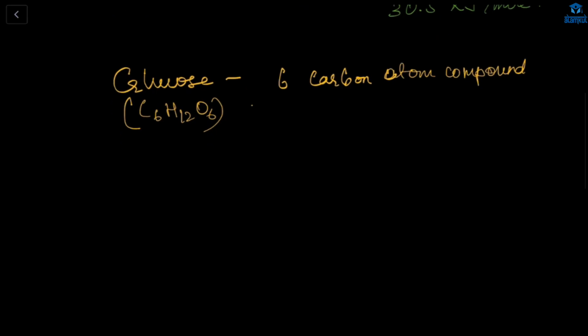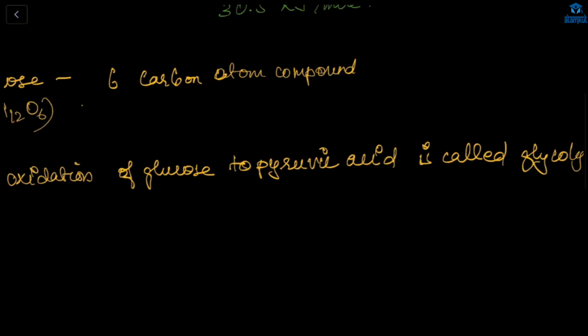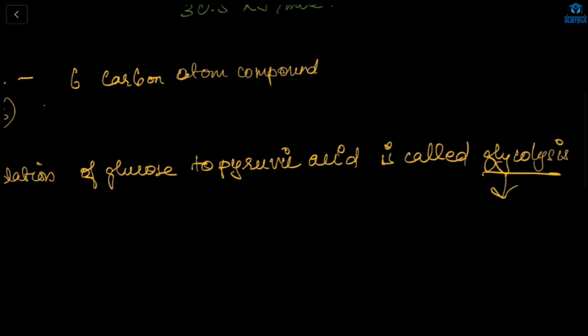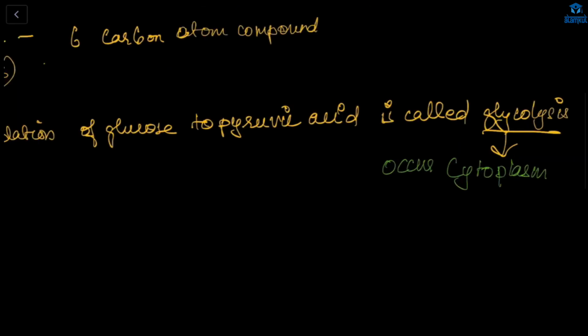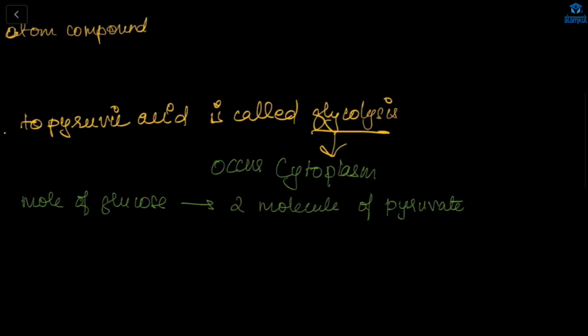One more thing is that the oxidation of glucose to pyruvic acid is called glycolysis. Where does this occur? This occurs in the cytoplasm of the cell. Important, cytoplasm. And this does not require oxygen. Here one molecule of glucose will be broken down into 2 molecules of pyruvate. You can call it pyruvate or pyruvic acid. So the formula of this